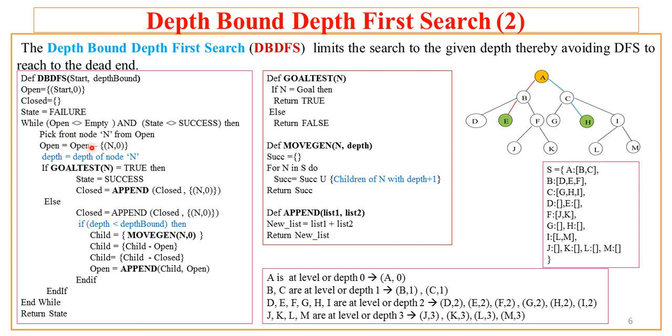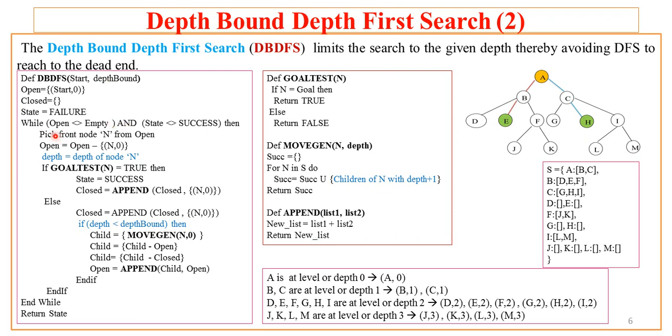This DB-DFS version is the same as DFS, which has already been discussed, with the only modification that this algorithm takes into consideration the depth of each node, and it will iterate till the depth of the given node is less than the depth bound which is specified at the beginning of the algorithm. That depth bound is passed as an argument to this algorithm.